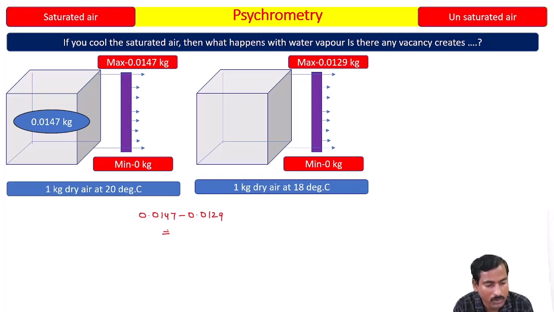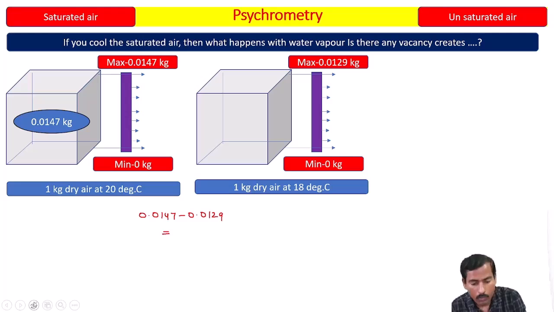That means this difference in the amount of water vapor is condensed into water. I will explain that in detail in the next slide. In the next slide, please try to understand the mechanism of how it works.